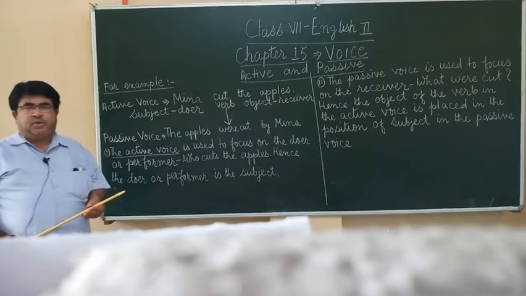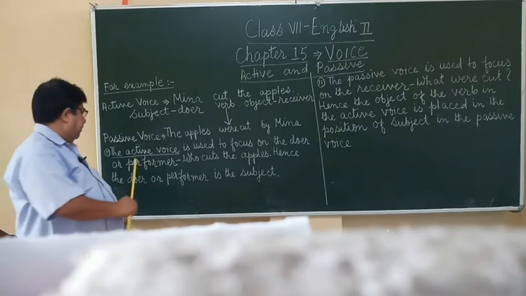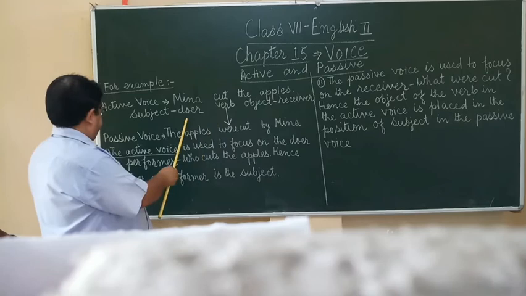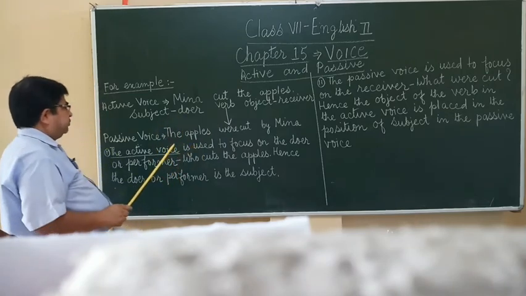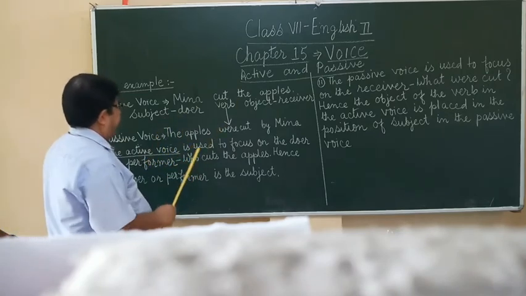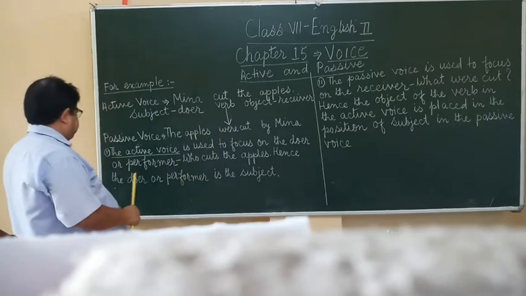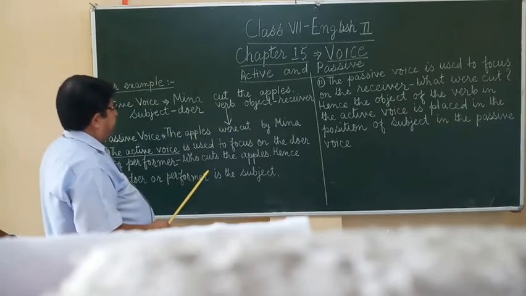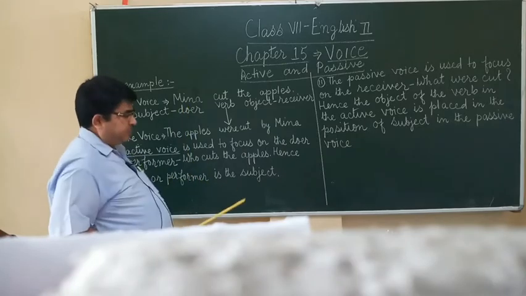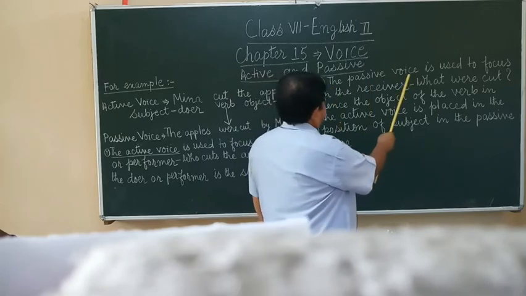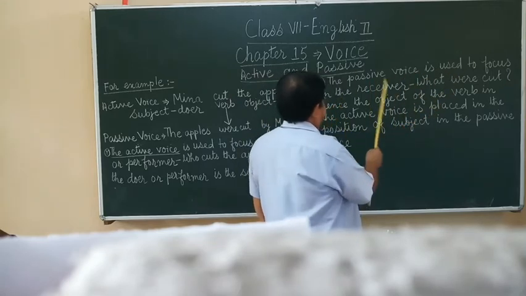Children, you always remember that the active voice is used to focus on the doer or performer who cuts the apple. Here, Meena cuts the apple. Hence, the doer or performer is the subject. You see the example 2. The passive voice is used to focus on the receiver.